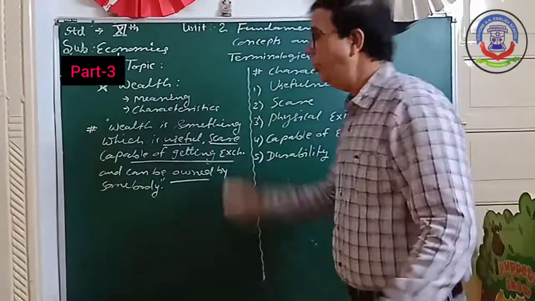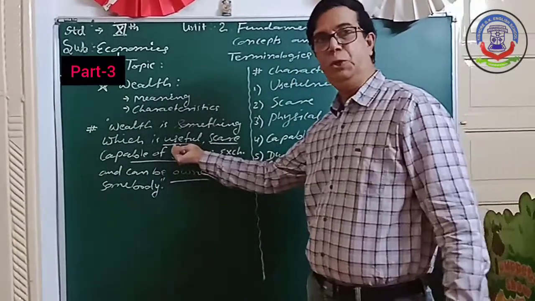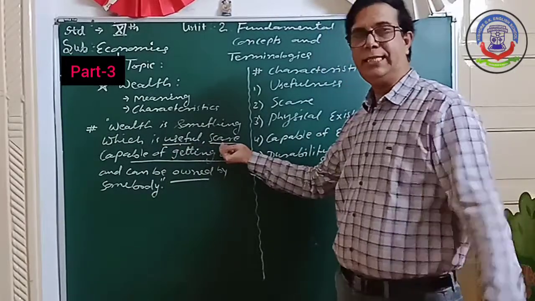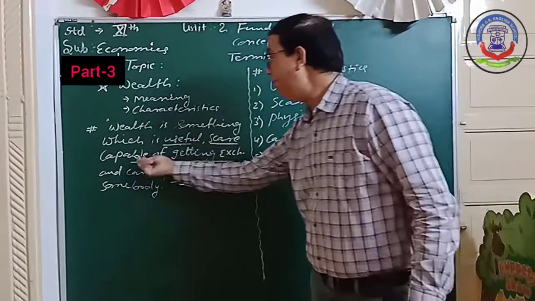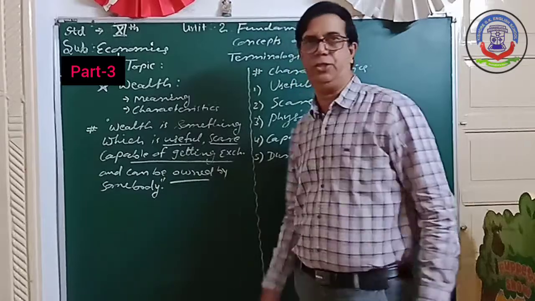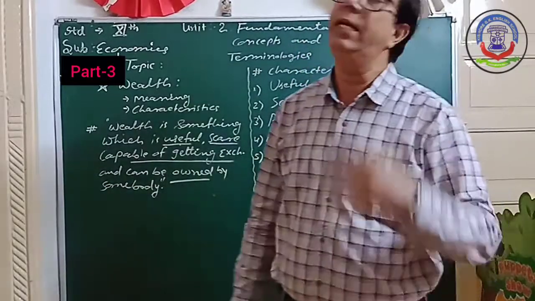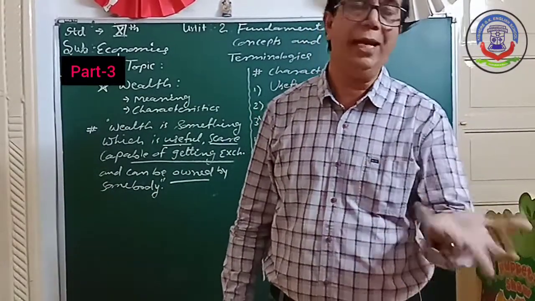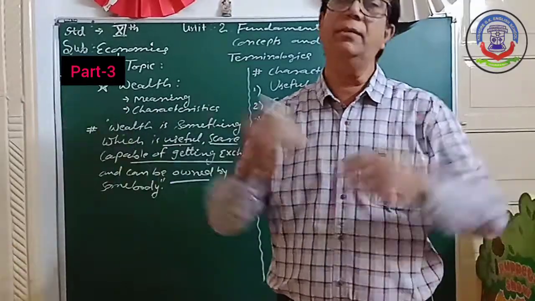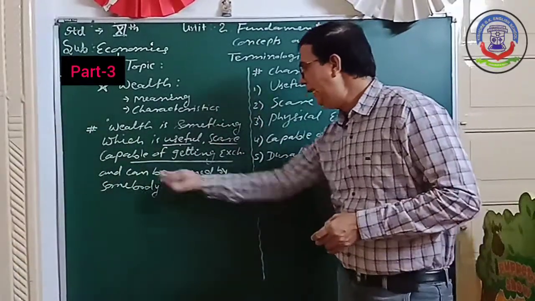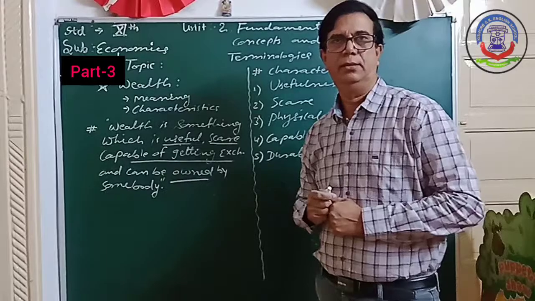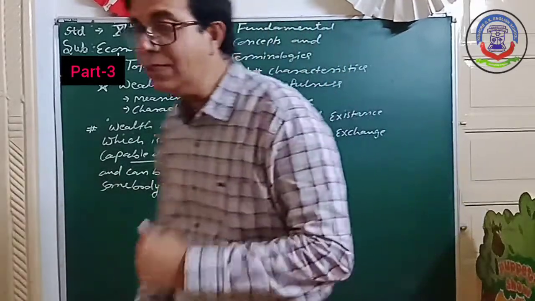So your house is very useful for you. Then the scarcity of the house. Then capable of getting exchanged. Suppose if you need money, then you can sell it, you can exchange it and get the money. Then can be owned by somebody. So these are the characteristics of the